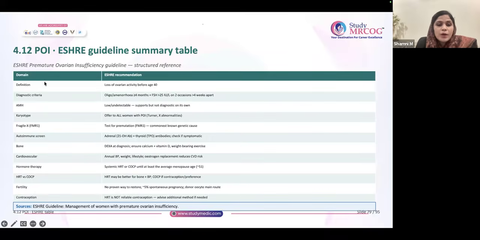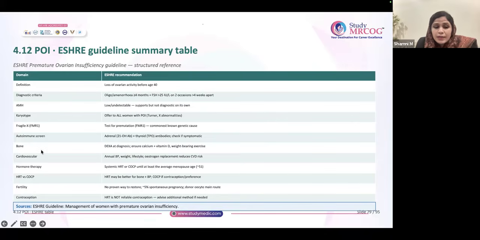Okay, now coming back to POI, the definition I've already discussed. Diagnostic criteria is the same. We have already discussed that. AMH is low or undetectable. Okay, it is a support. It supports, but is not diagnostic. If you find that AMH is low or undetectable, it will support your diagnosis. Karyotyping you have to offer to all. Fragile X mutation test offer. Autoimmune screen offer to all.